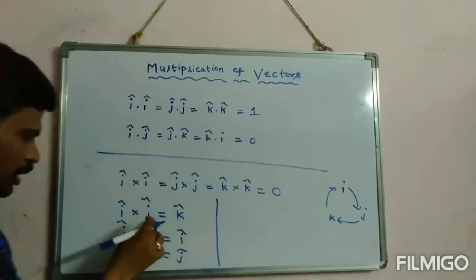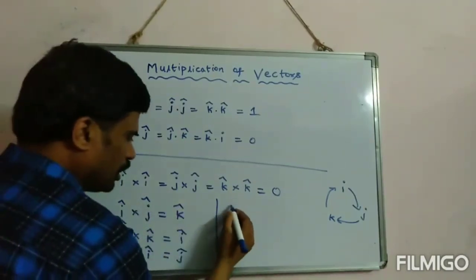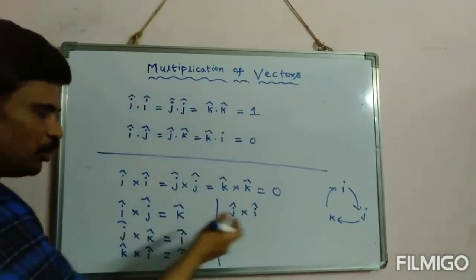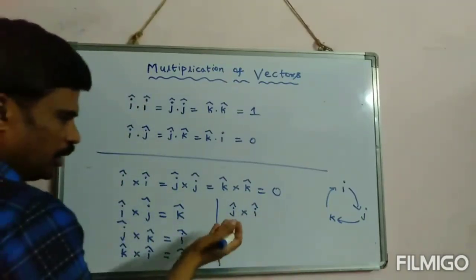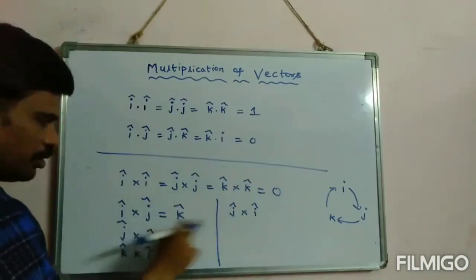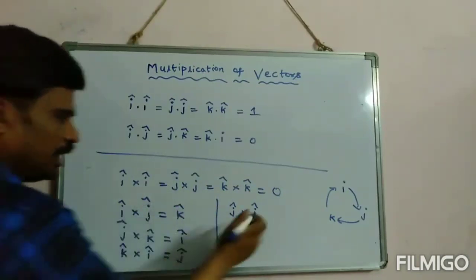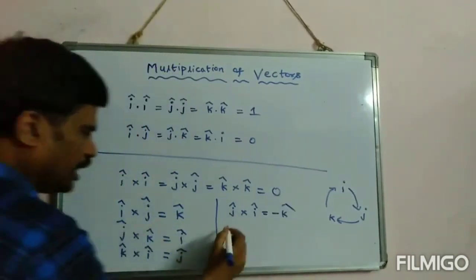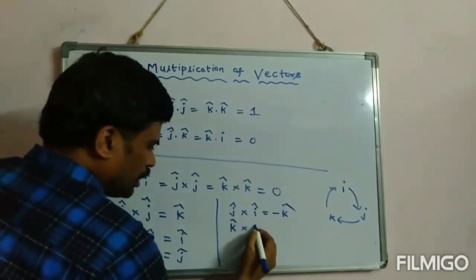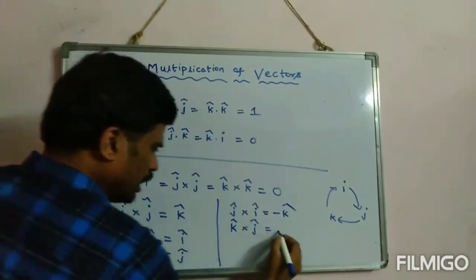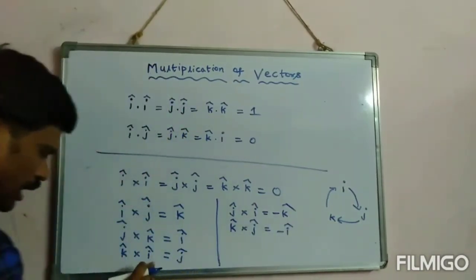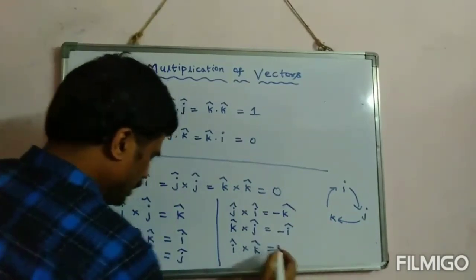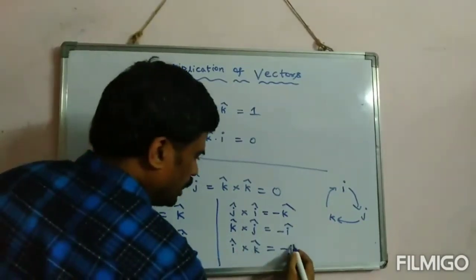You may get one doubt. If you multiply the cross product in reverse, then it is not equal. Already I said commutative property is not obeyed in case of cross product. So j cross i is minus k. k cross j is minus i. i cross k is nothing but minus j.